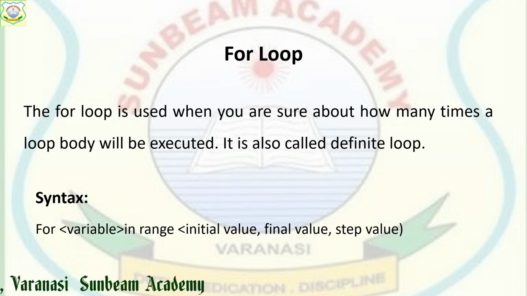In advance we have to define it. Its syntax is for variable. We have to take any control variable which keeps track of repetition. In range, what should the range be? Initial value, means minimum 1 and maximum 5. Initial value is 1 and final value is 5. If a step is there, then we will define the step value, otherwise the step value will not be there. So this is the for loop.